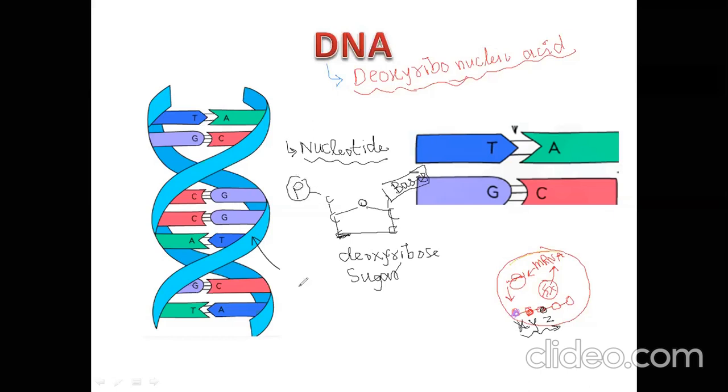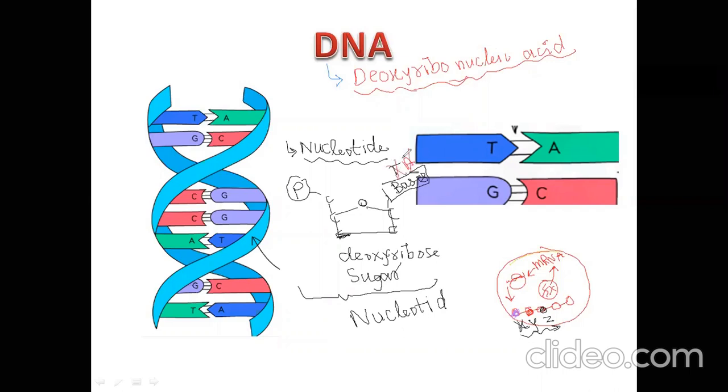So this complete structure is what? Nucleotide. If the nitrogenous base thymine is attached, we call this nucleotide thymine. If adenine is attached, we call this nucleotide adenine. One will attach, not two, remember.